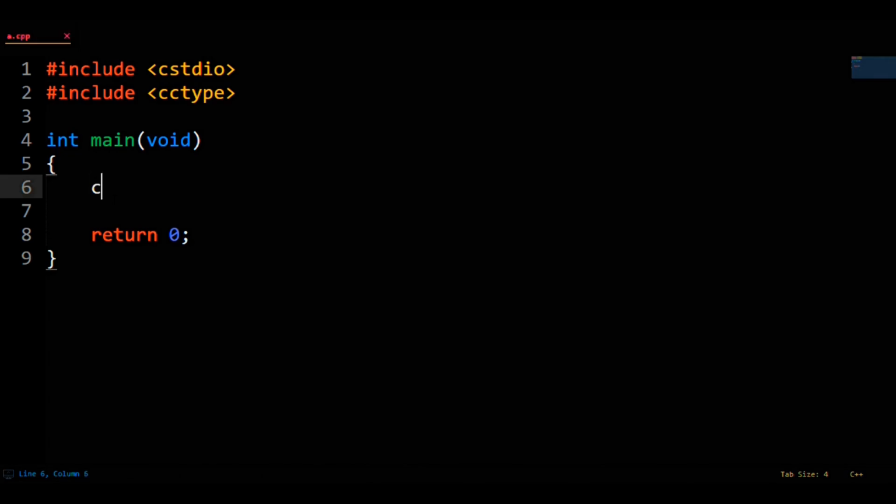So, char chars[5] equals the array containing lowercase a, uppercase A, hashtag, the number 1, and the null terminator.